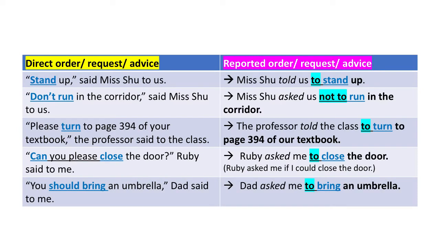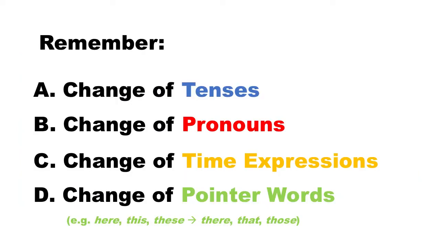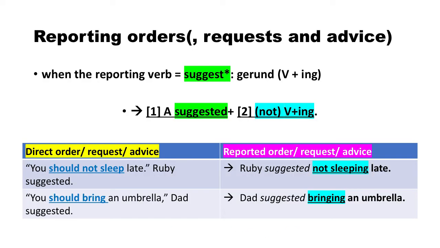Here are some examples of how we can report imperatives. Imperatives include orders, requests, and actually advice. Don't forget you'll need to change the tenses of the other verbs, the pronouns, the time expressions, and the pointer words as well. A special structure is used when the reporting verb is suggest. We use a gerund, that means a verb plus ing, instead of a to infinitive after suggested.